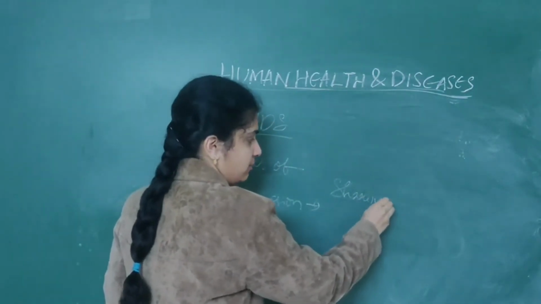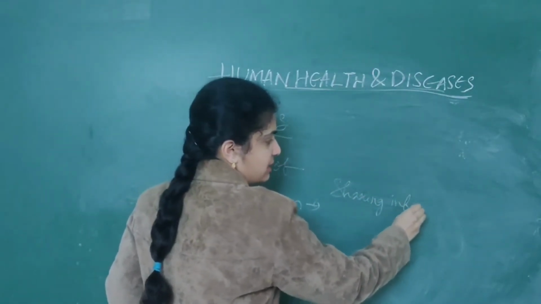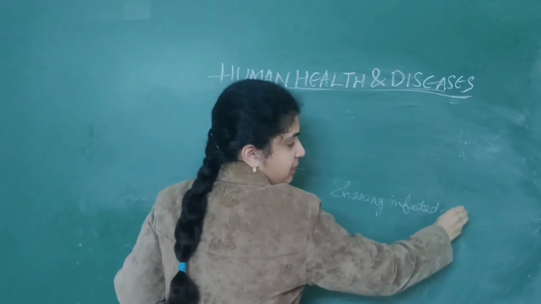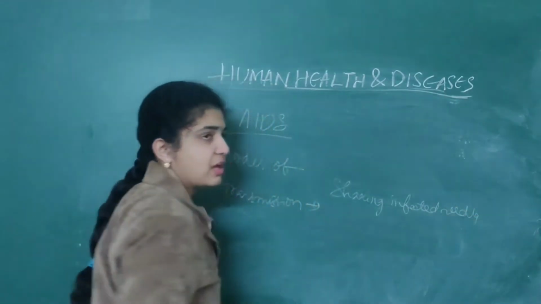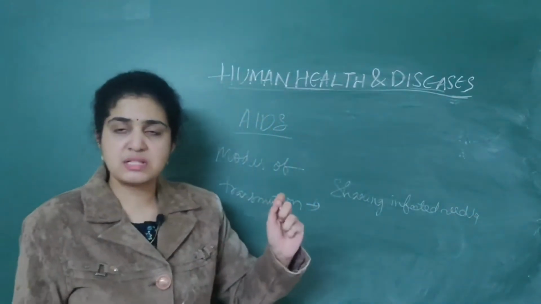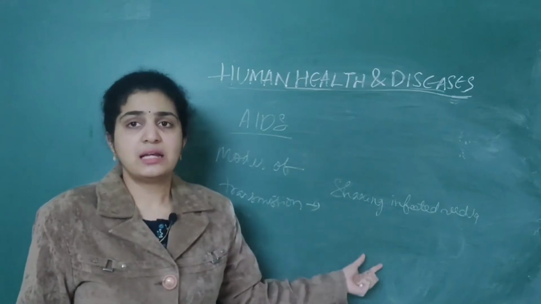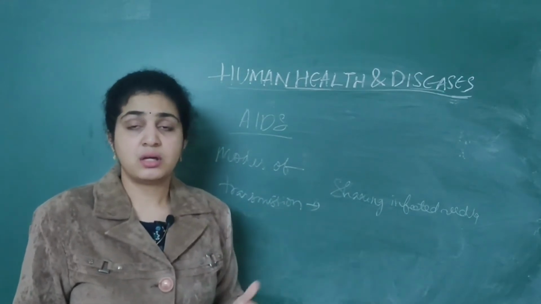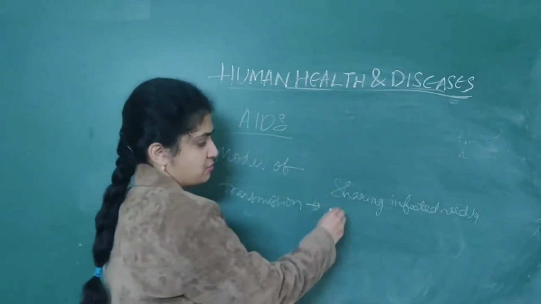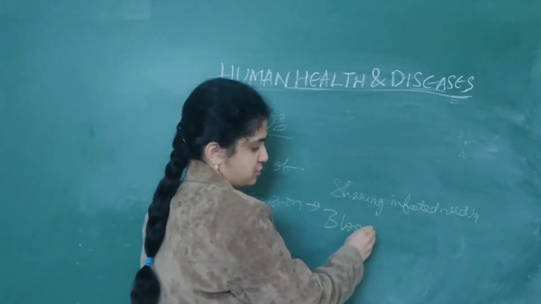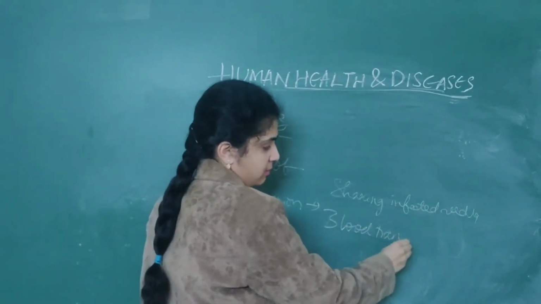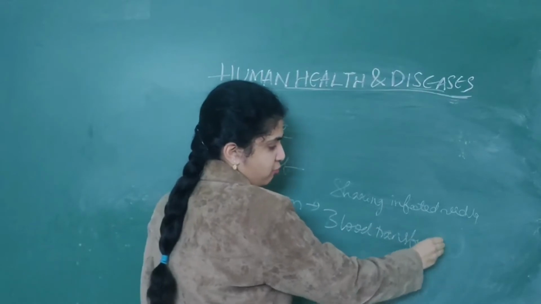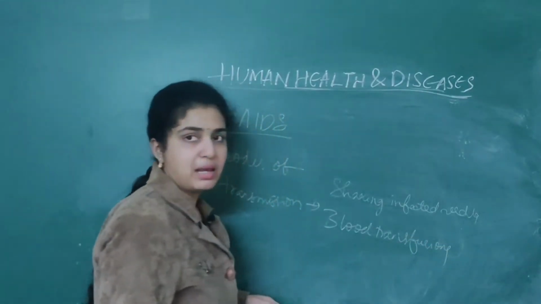If in some hospitals they are not using disposable syringes or needles, then it may spread from one person to another. Then, during blood transfusion, it may spread from one person to another.